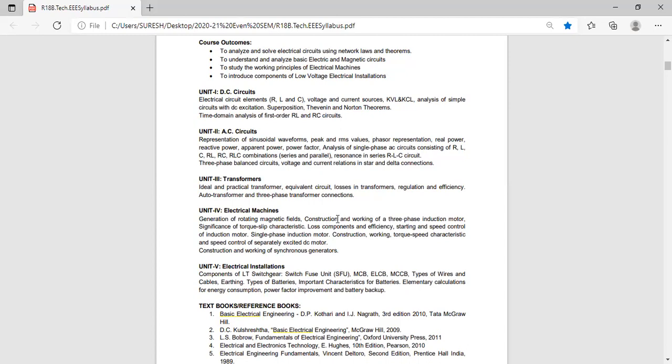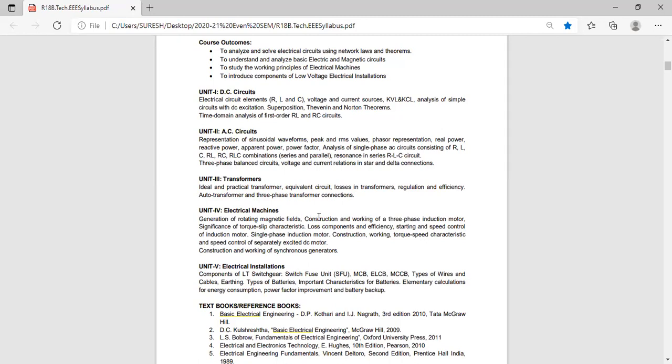So the stator is same. Stator part is same, both for squirrel cage and slip ring induction motor. We have to explain the stator of slip ring and squirrel cage. Stator construction is same, but rotor construction is different for squirrel cage and slip ring. Based on the rotor only, it is divided into two types. One is squirrel cage and the other is slip ring. So we have to write the construction and working of both squirrel cage and slip ring.